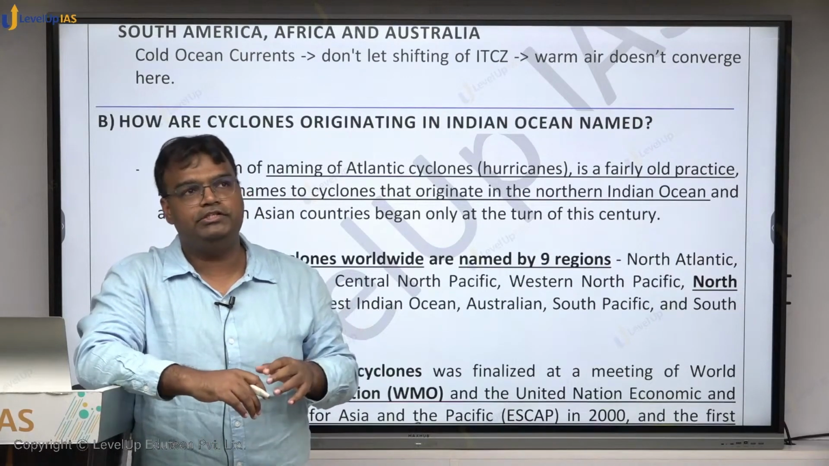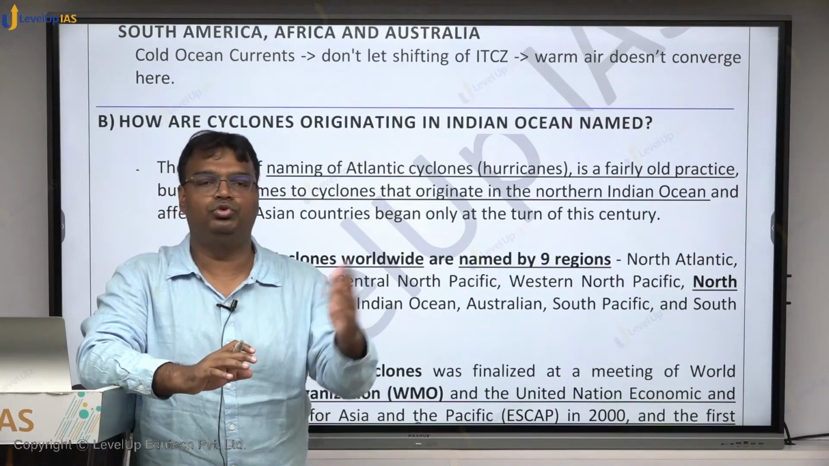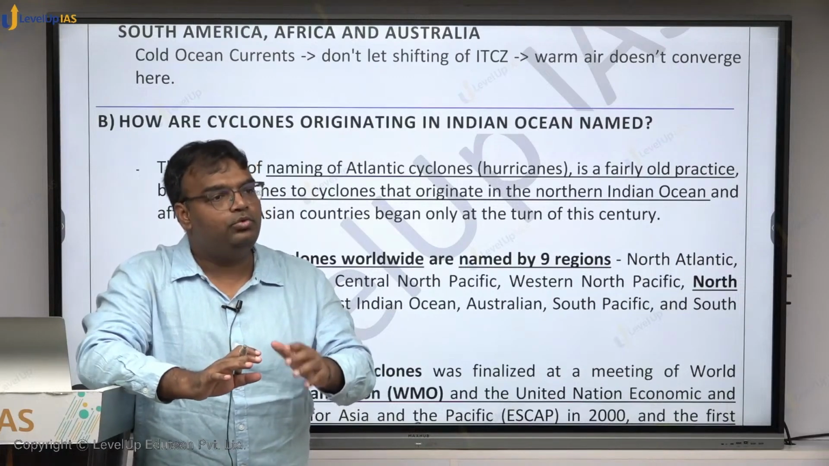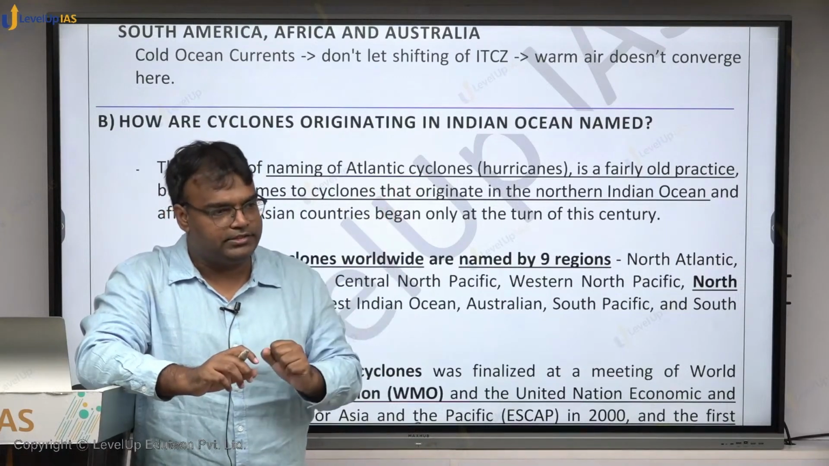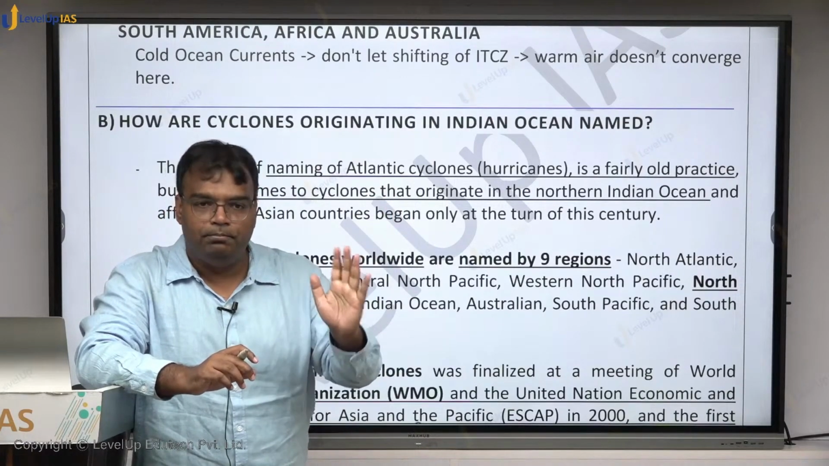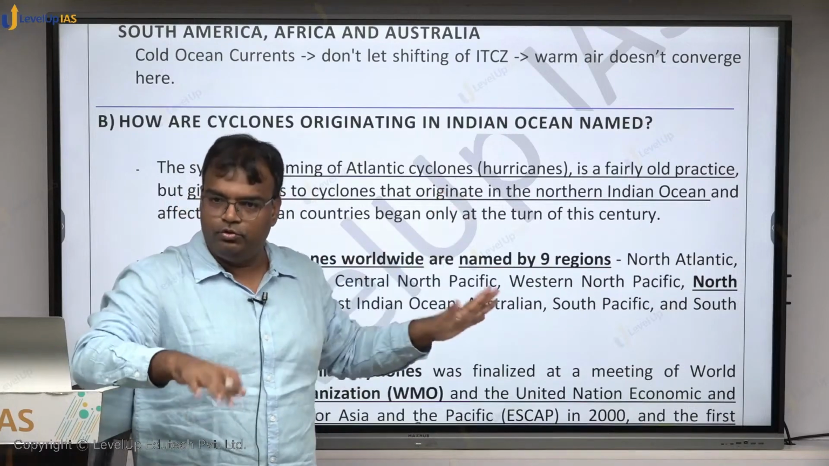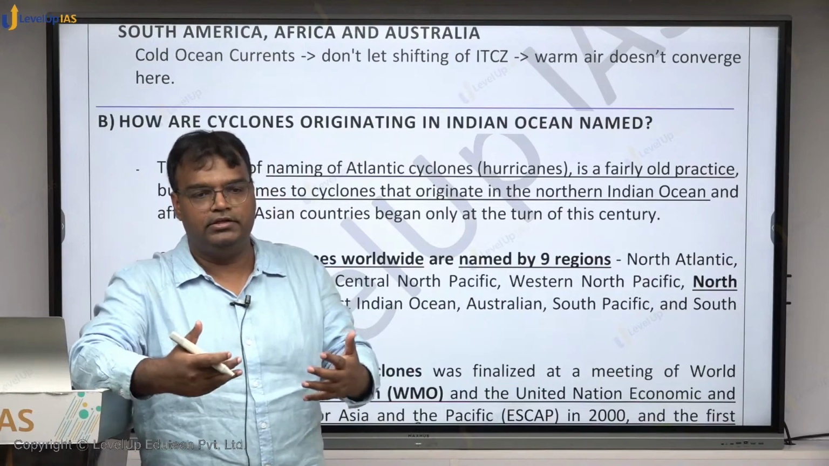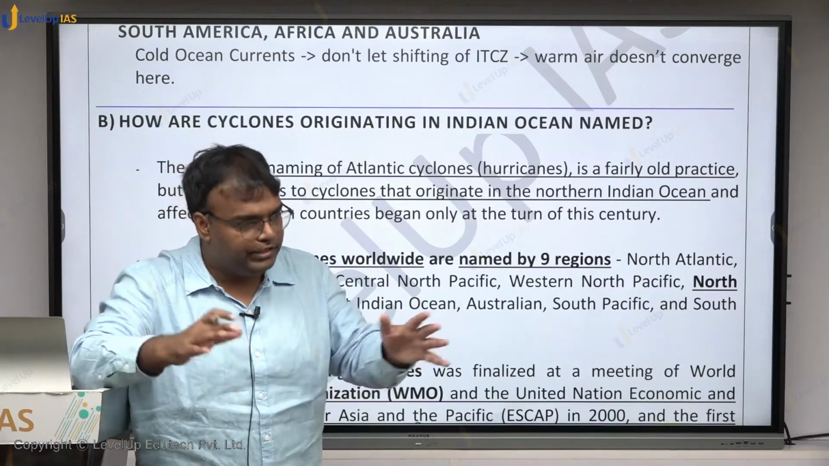In the Indian Ocean region, cyclones were not named before 2000. Before the year 2000, cyclone naming did not occur. Cyclone naming used to happen in the Atlantic system. Okay, but मैं आपको पहले briefly समझा दूंगा, then we'll go through the notes. But cyclone naming started after 2000 in the Indian Ocean region also.